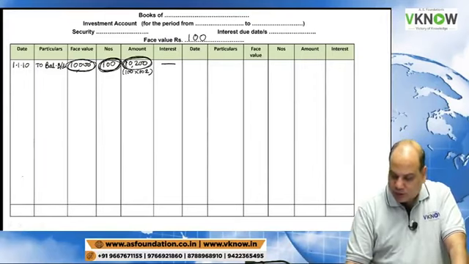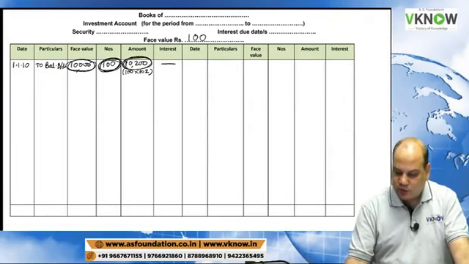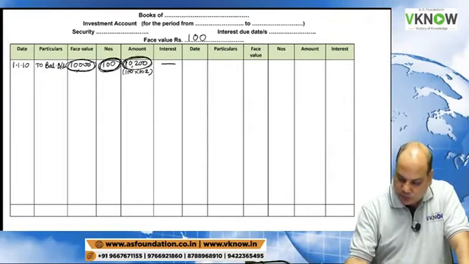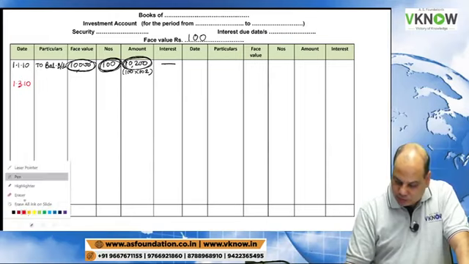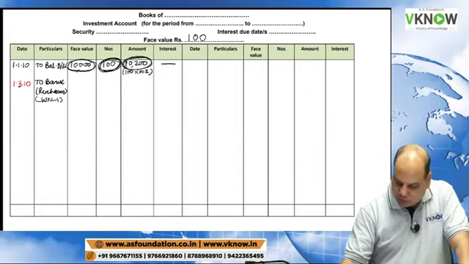First we'll go to the debit side and write the purchases. 1st March 10, to bank, purchase, working note 1, quantity purchased 200, face value 20,000.